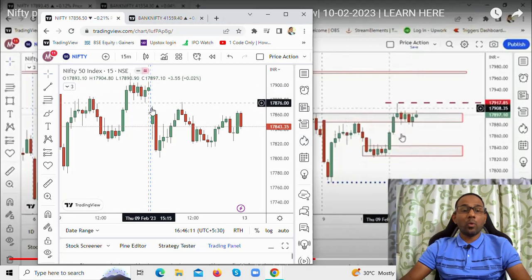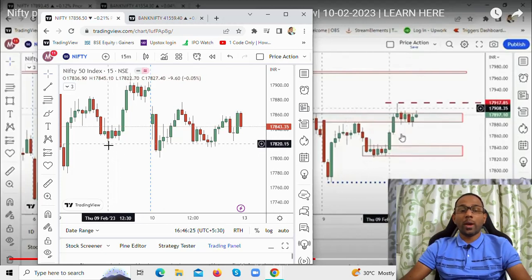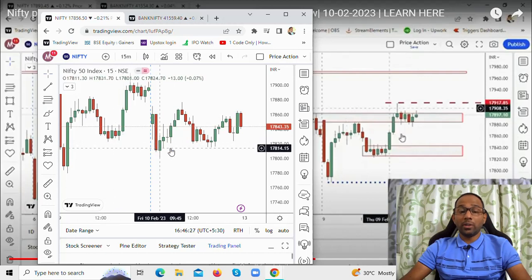The price opened gap down and it continued. And where did it continue to? You see this level which we had marked as a support zone. It went to the exact support level. Now what does this mean?